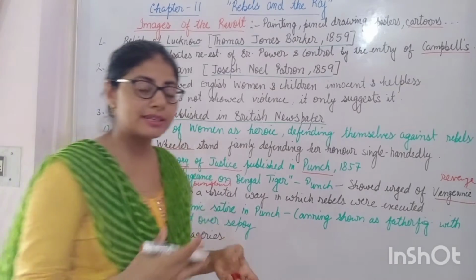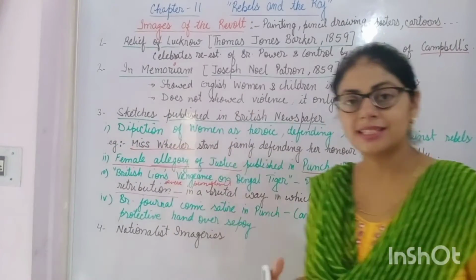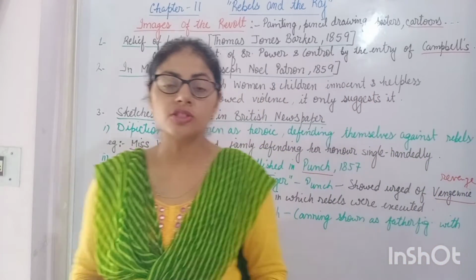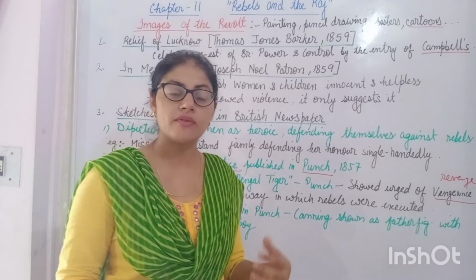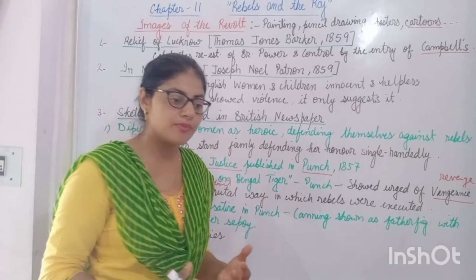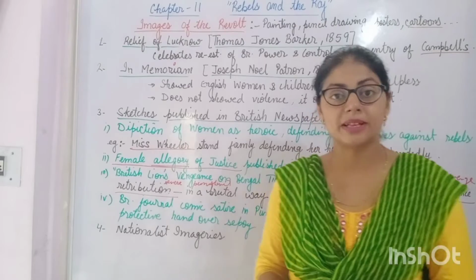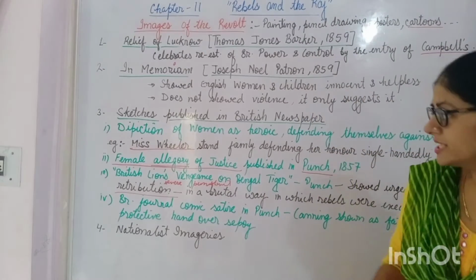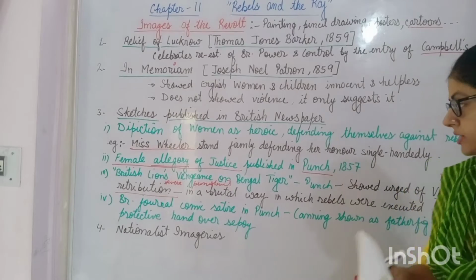Now this demand started in Britain, that the government now had to take action, for vengeance, for revenge, as well as to give severe punishment to the rebels in India. So these are also explained through pictures.